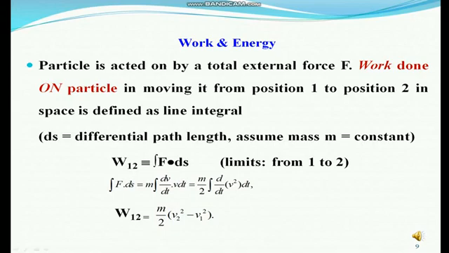We differentiate d/dt of v squared, we get 2v dv/dt. So we multiply and divide by 2, we get m/2 times the integral of d/dt of v squared into dt. We integrate this term, we get v squared. We apply the upper limit 2 and the lower limit 1, we get the work done by the force W12 equals m/2 times (v2 squared minus v1 squared).